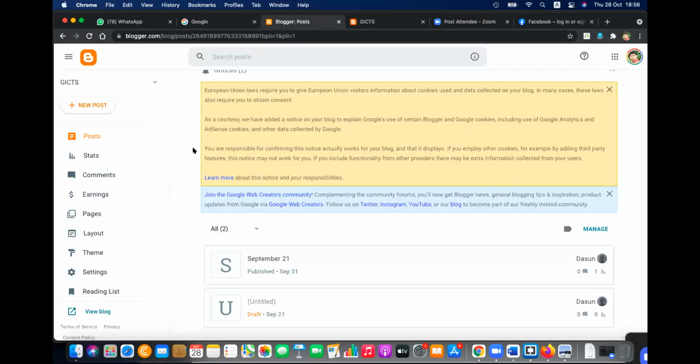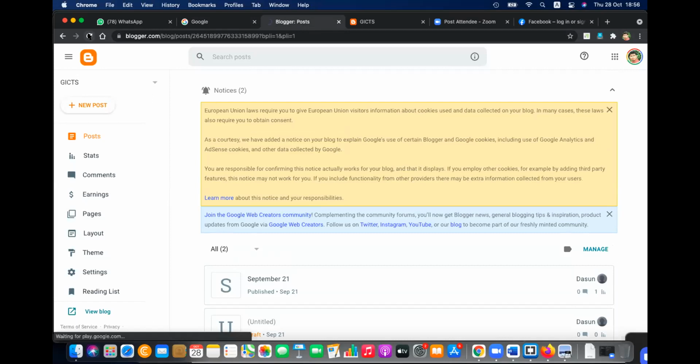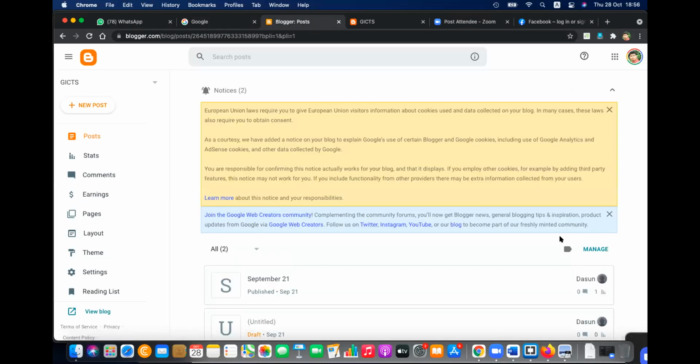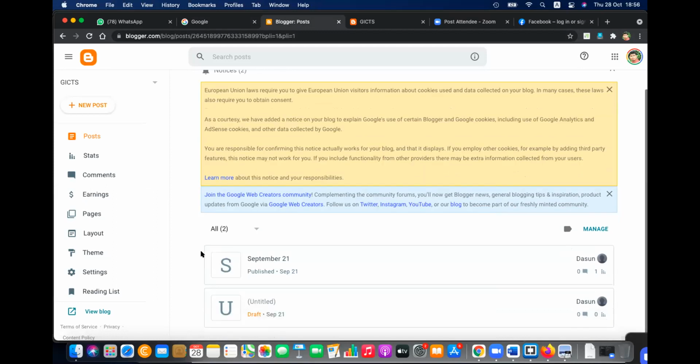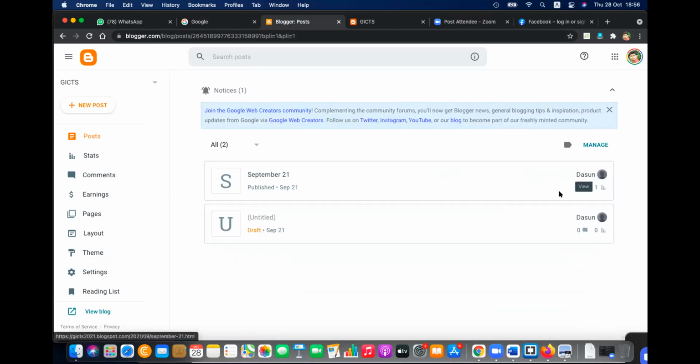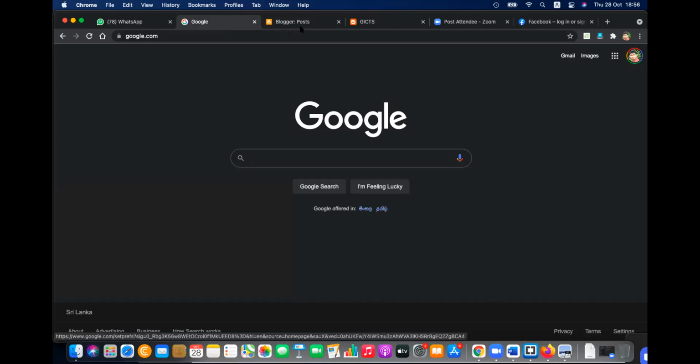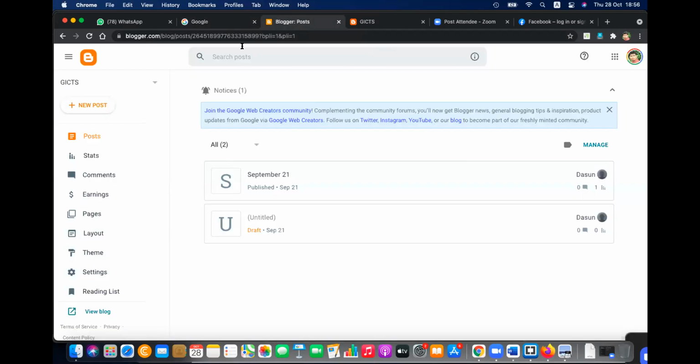You can write that, but let me refresh and show you. So everything will be displayed in this one. Since I have already changed that, it's not appearing there. But normally, if you change the language, it changes the interface here to Sinhala. Then when you create these things, it won't work properly, right? That's why I said, please use English language in your web browser. Don't change it to Sinhala. Then the Google settings will be in English, and you can easily work with that.